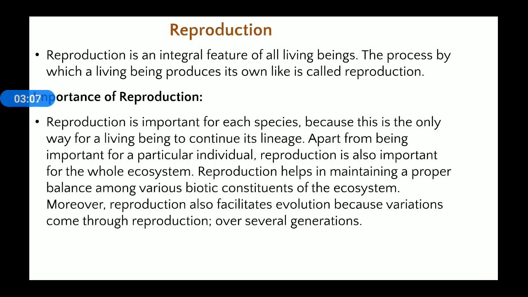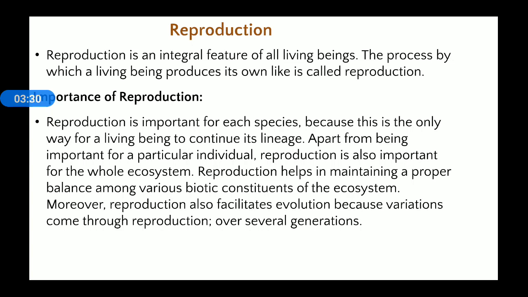I am again repeating, if an organism reproduces, then a new young one will form from its parent, and it will maintain the continuity of that animal or plant in the ecosystem. If reproduction is not there, then the species may become extinct.